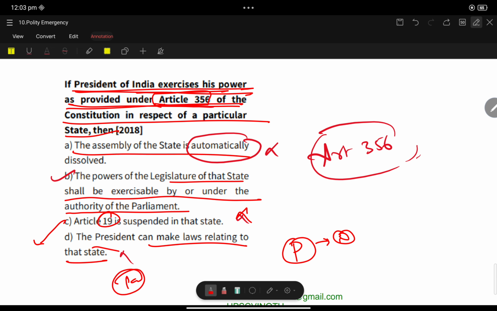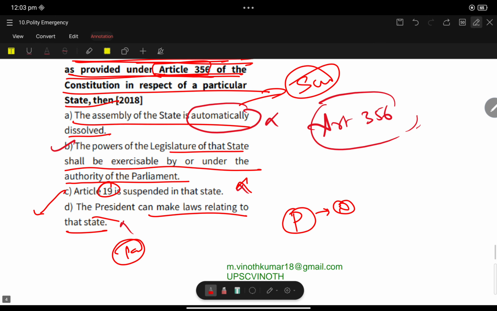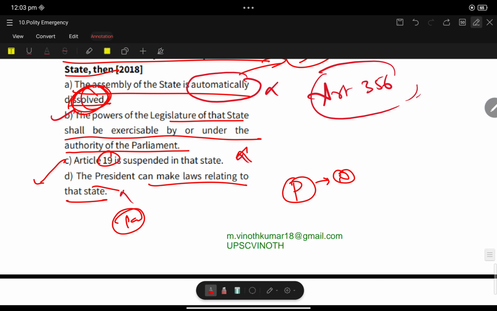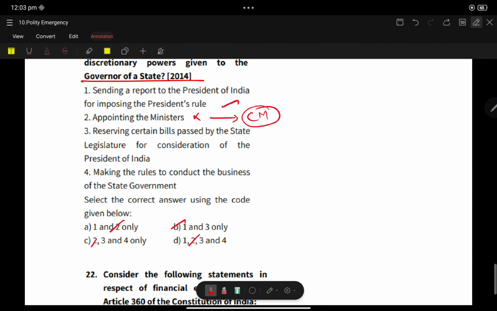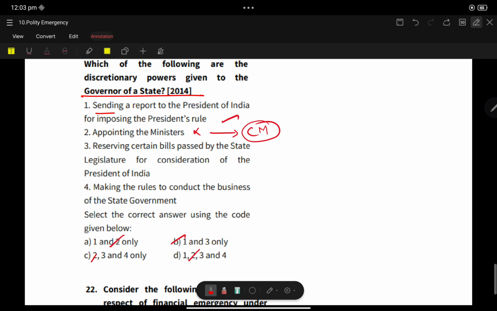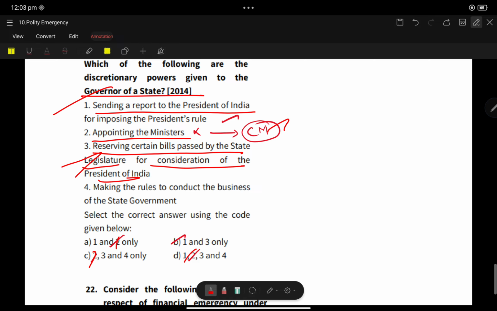The assembly of the state is automatically dissolved? No, suspended, it's not dissolved. They keep using the word dissolved. Which of the following is a discretionary power given to the governor of the state? Now coming to the governor. Sending a report to the President, yes. Appointing the ministers, no. Ministers are appointed by the CM. So 2 is wrong. Reserving certain bills for the consideration of the President, yes. 1 and 3 are correct.